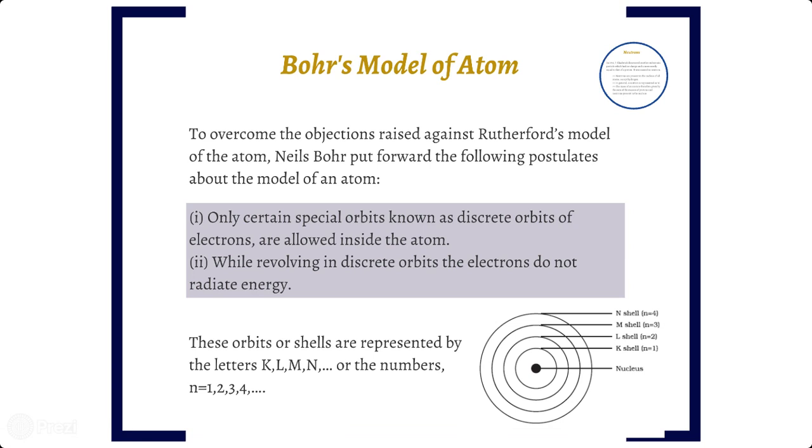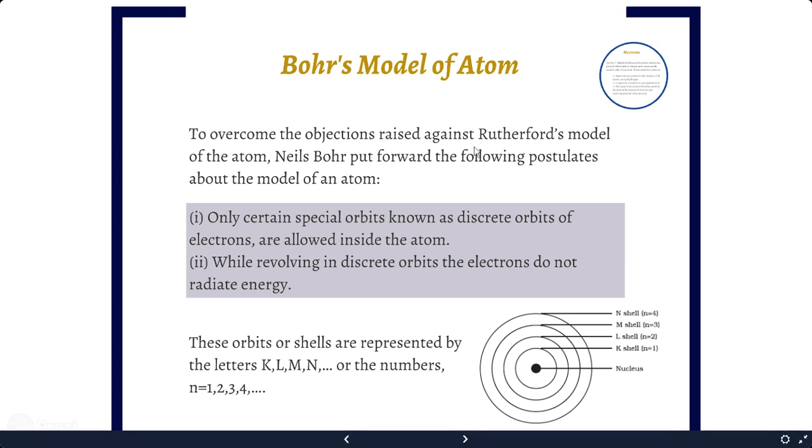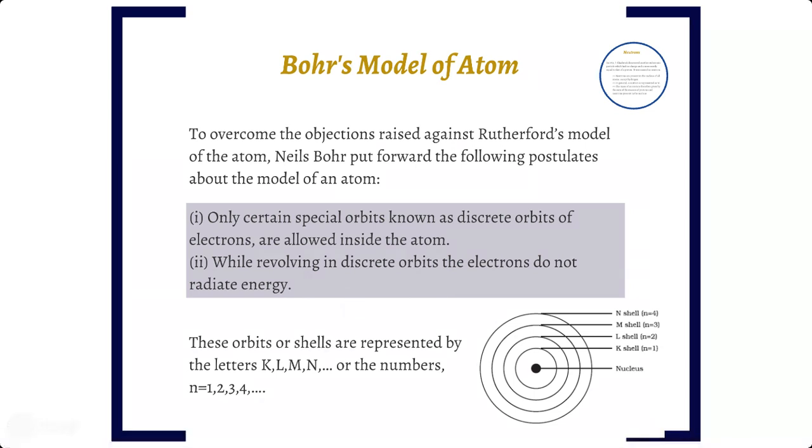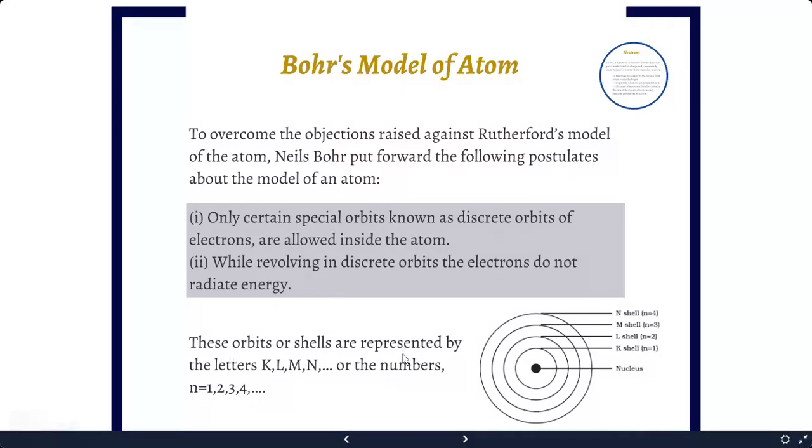Today we will start with Bohr's model of the atom, which overcame the objections raised by the Rutherford model of the atom. Niels Bohr put forward the following postulates. The first postulate: only certain special orbits, known as discrete orbits, are allowed for the electrons inside the atom. While revolving in a discrete orbit, the electrons do not radiate energy. These orbits are represented by the letters K, L, M, N, or 1, 2, 3, and so on.